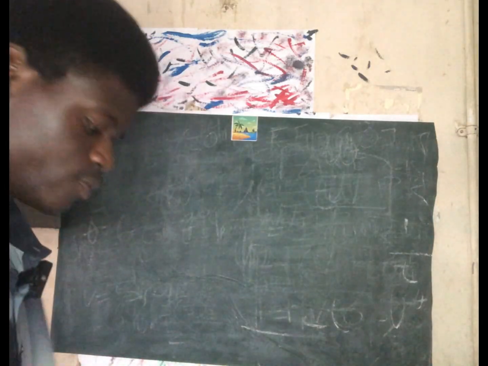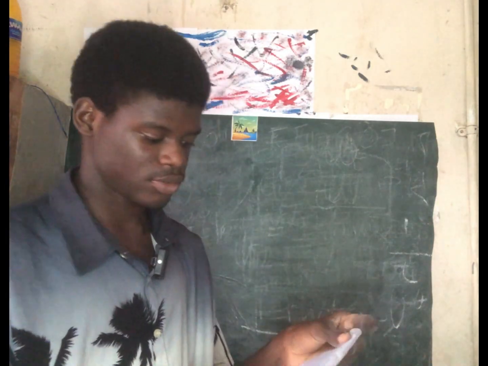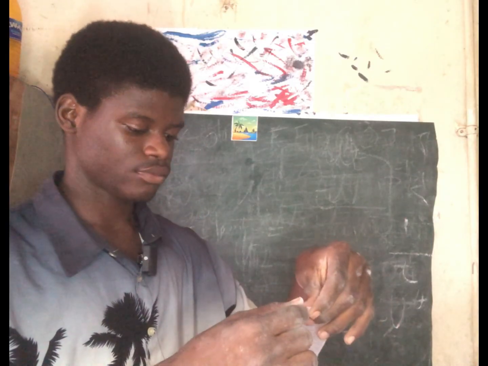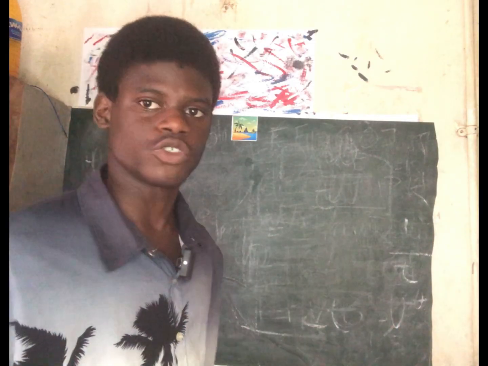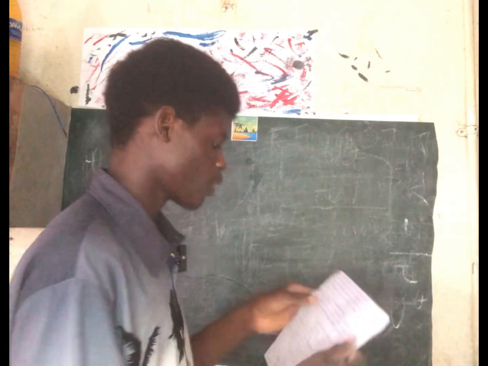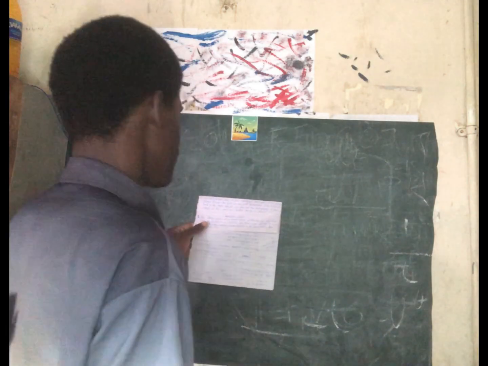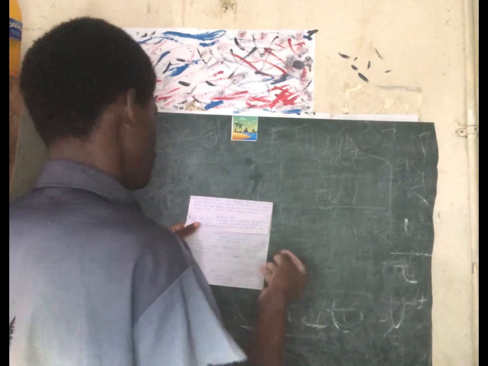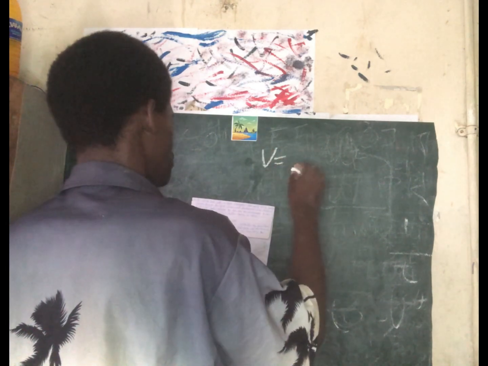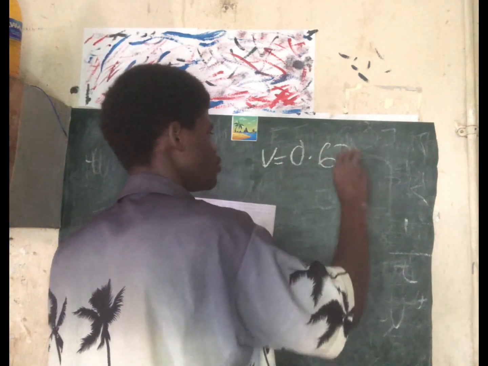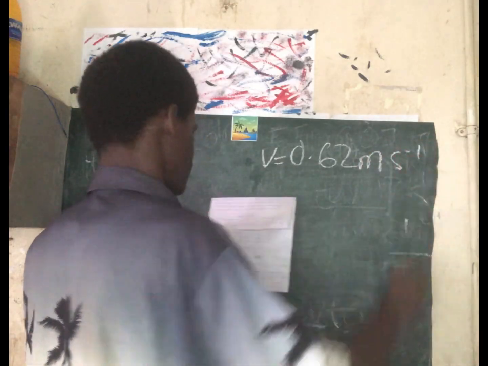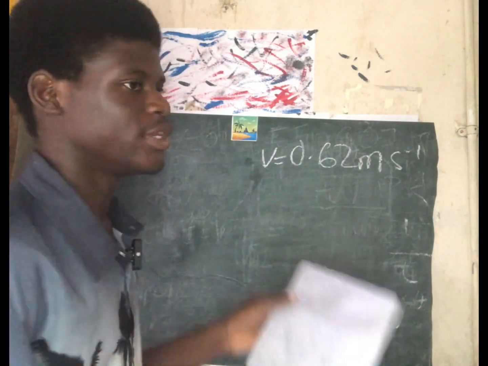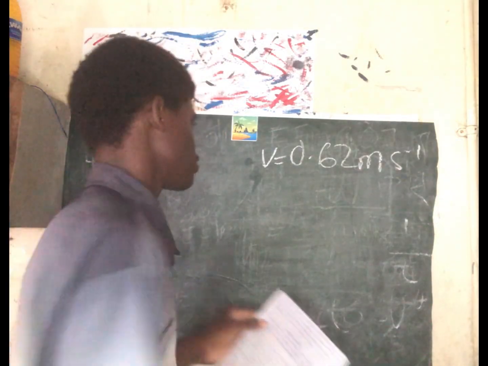Now let's solve one question on power. This question is in the slide. To get access to the question, the link is in the description below. Download it and follow. So the electric motor of a model train accelerates the train from rest to 0.62 meter per second in 21 millisecond.